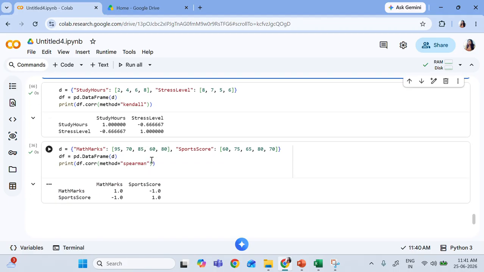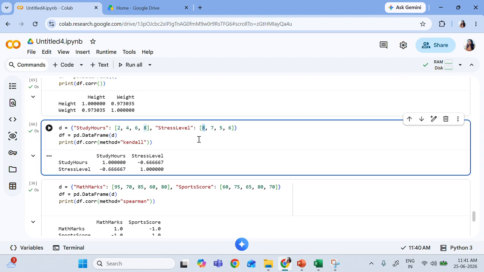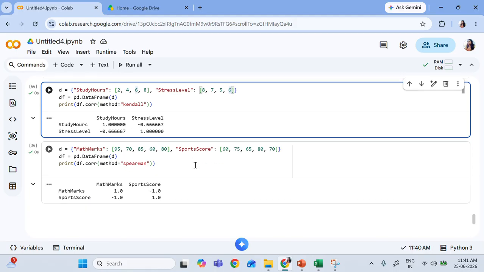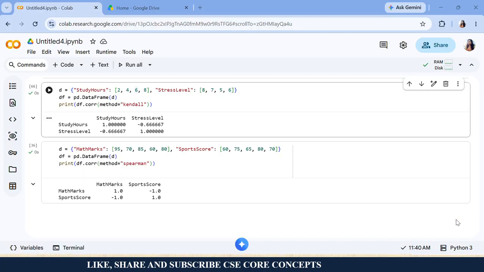So, Kendall method. You can see this 2 hours and 8 hours. So, the stress increases because maybe you are studying very less. So, the more you are increasing the study hours, maybe the stress level is decreasing. So, 6 hours and 5 hours and so on. But if you study very much, then again there is a positive correlation. Then another method is the Spearman rank method. So there are various methods, right?